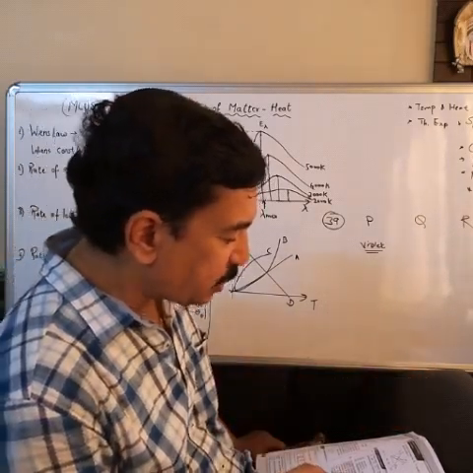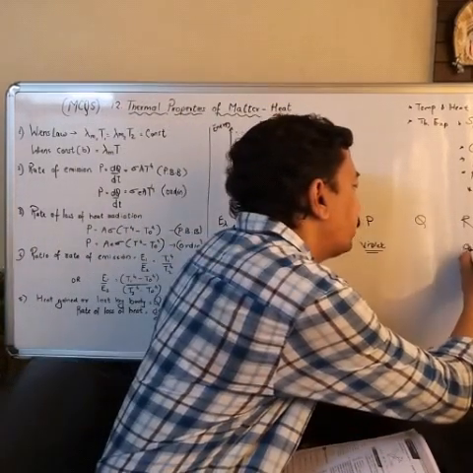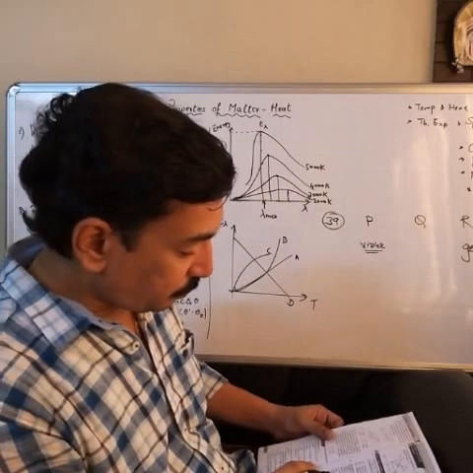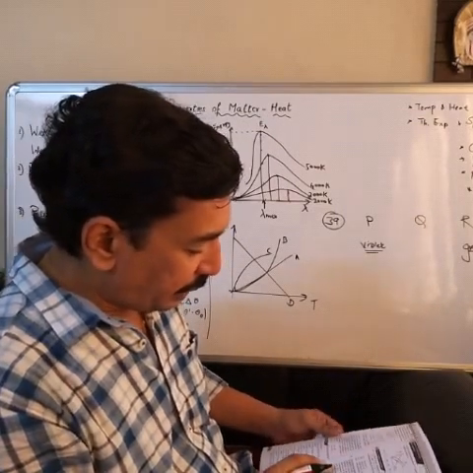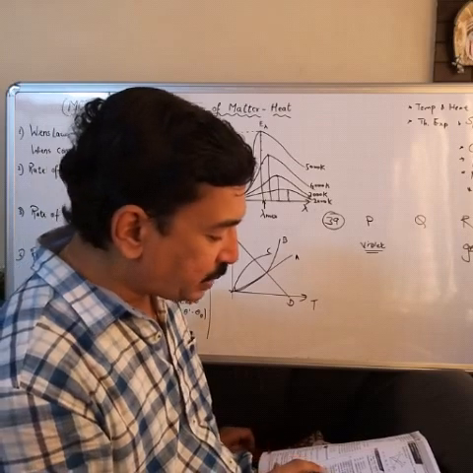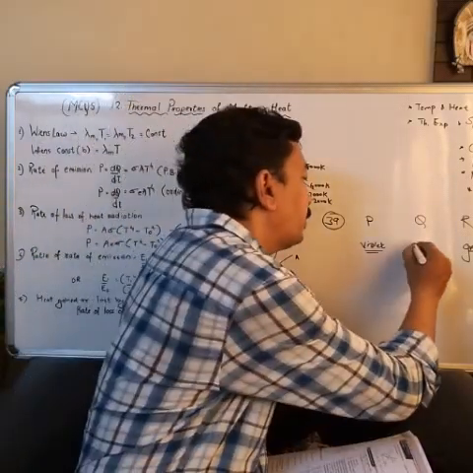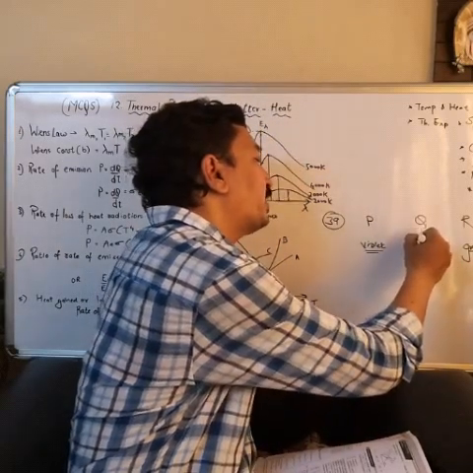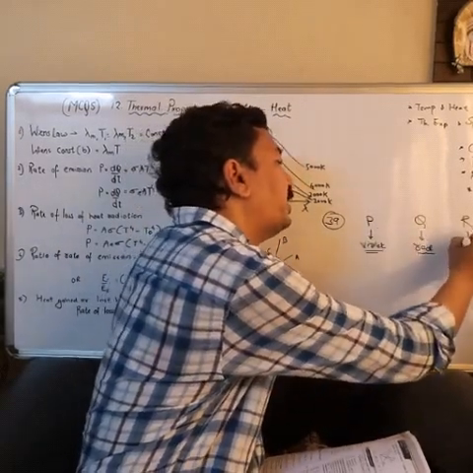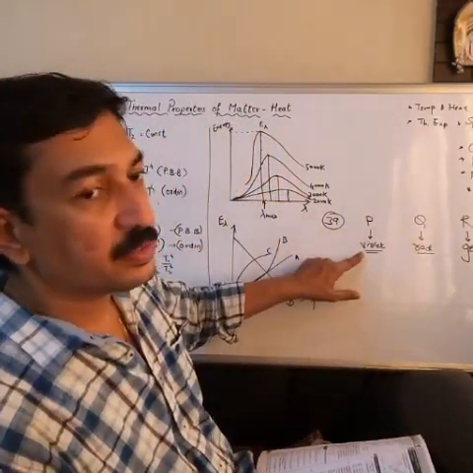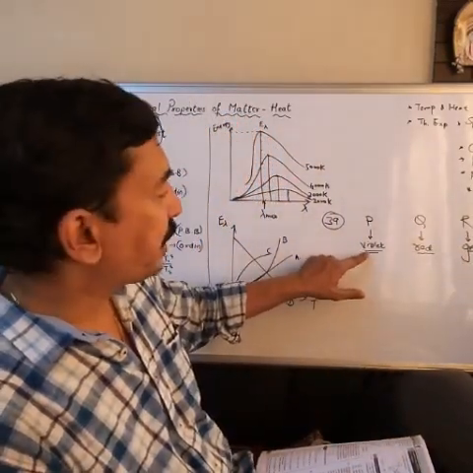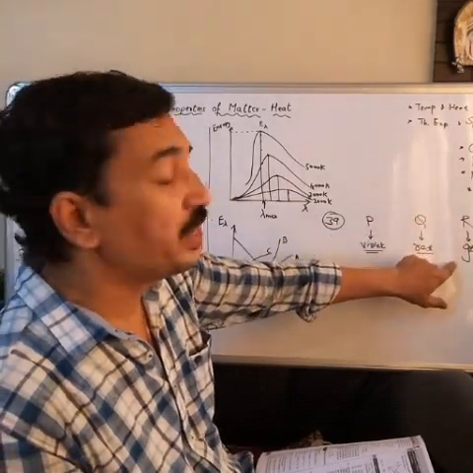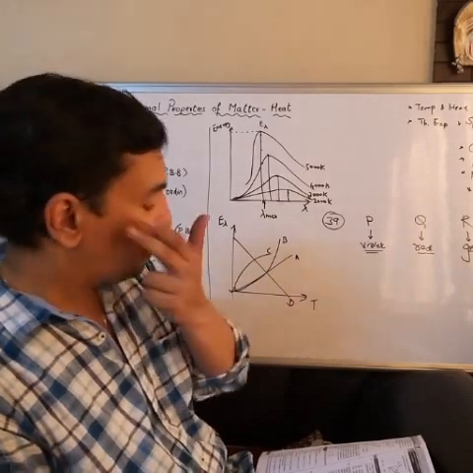Intensity of green color is maximum in R. And the intensity of red color is maximum in the spectrum of Q. Here red color is maximum. So P is having violet color with maximum intensity, Q is having red color with maximum intensity, and R is having green color with maximum intensity. Now what is the question?